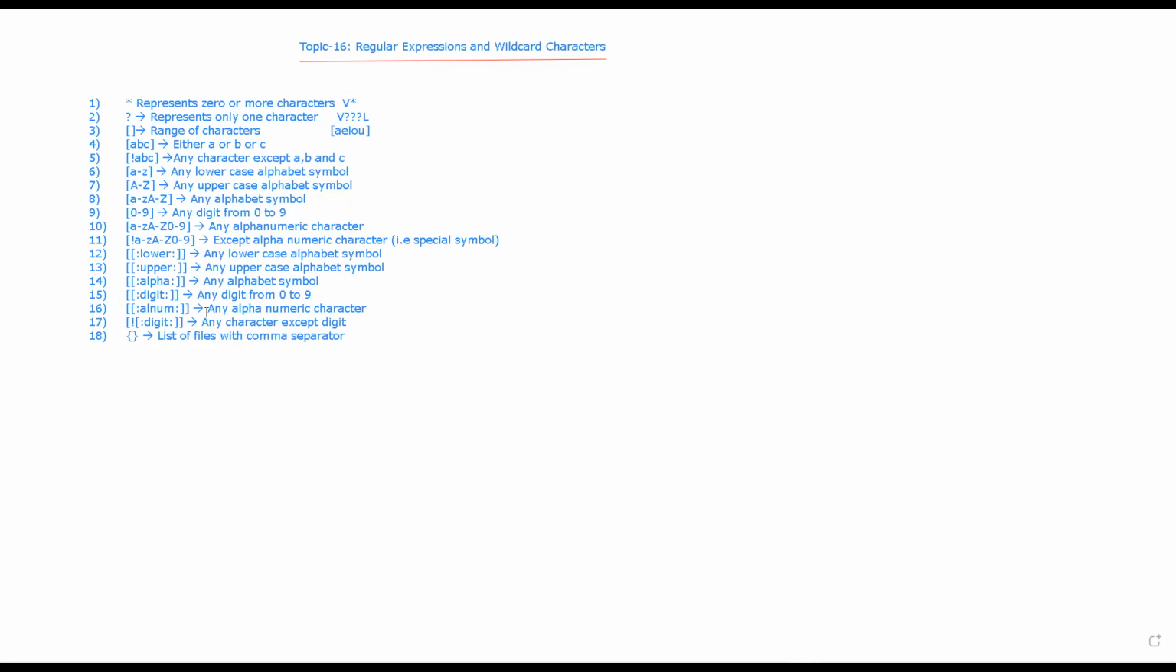So there is no shortcut to remember. You need to practice this, right? The idea behind this is to represent multiple strings. Instead of specifying a specific string, you can specify this pattern, and you can match with multiple strings.